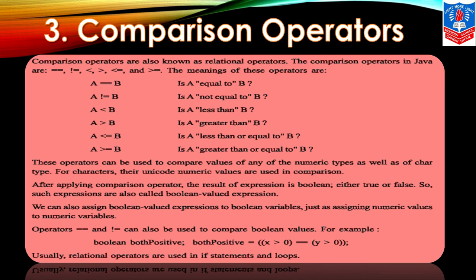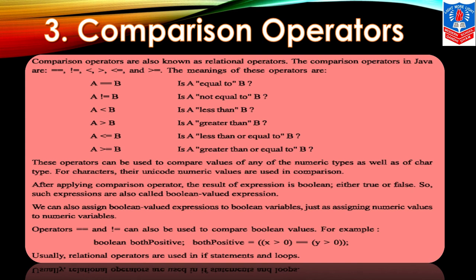Now we go to the third operator, that is comparison operators. Comparison operators, all you know children, are also known as relational operators. The comparison operators in Java are double equals to sign, then exclamatory equals, that is not equals. Then we are having greater than, lesser than, greater than equals to, or lesser than equals to. Here we are having the series of these different operators with examples. Comparison operators or relational operators. A double equals to B.